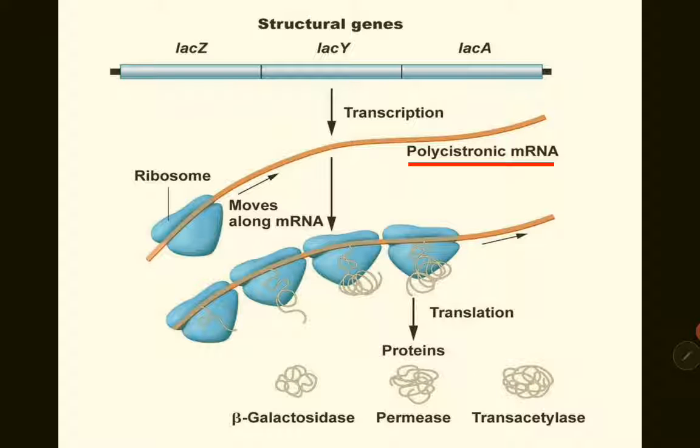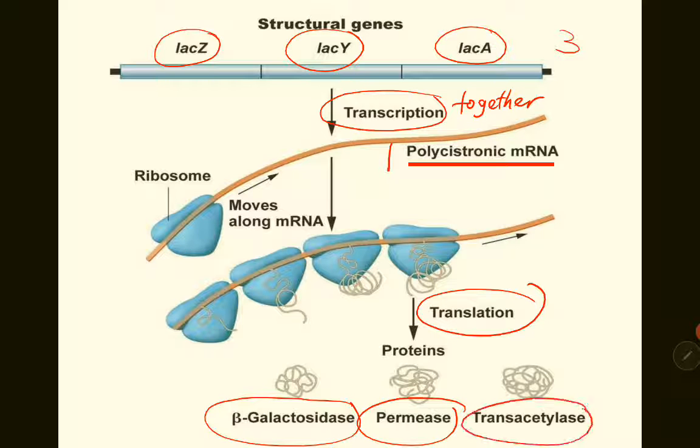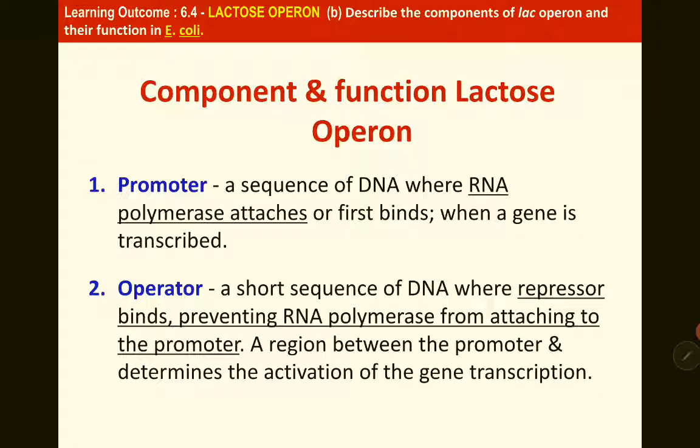So for example, the 3 structural genes Lac Z, Lac Y, Lac A are transcribed together into one polycistronic mRNA. But this one polycistronic mRNA will be translated into 3 different enzymes. Lac Z into beta-galactosidase, Lac Y into permease, Lac A into trans-acetylase.